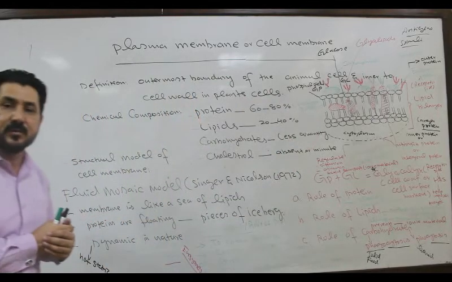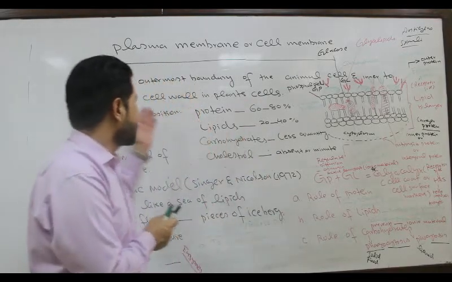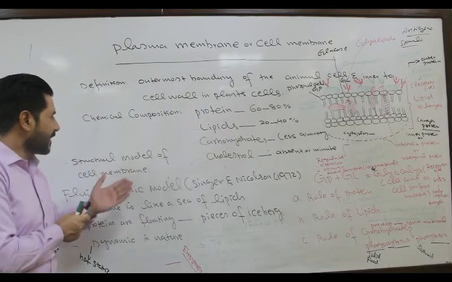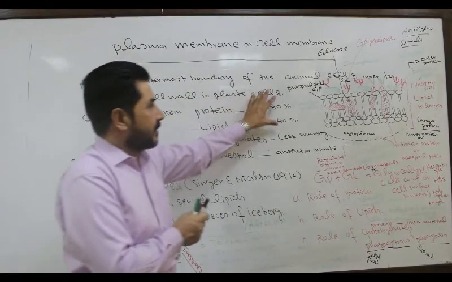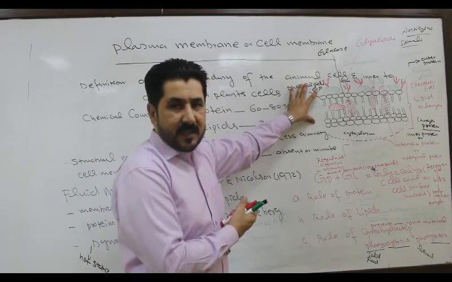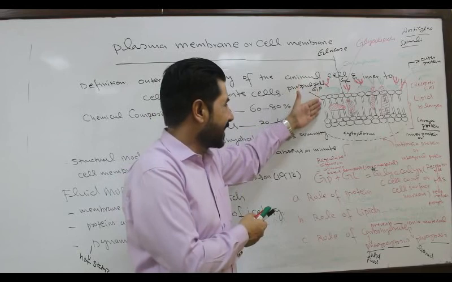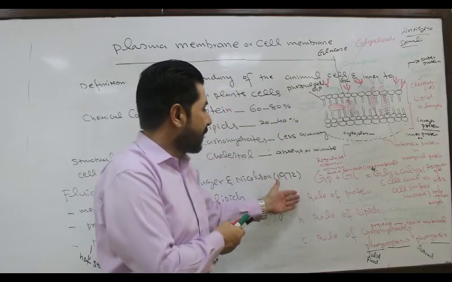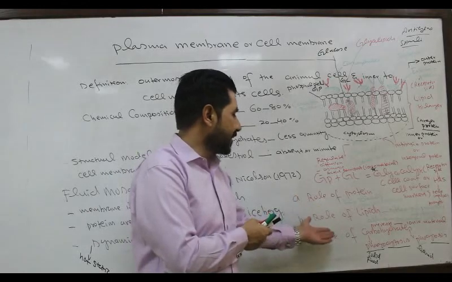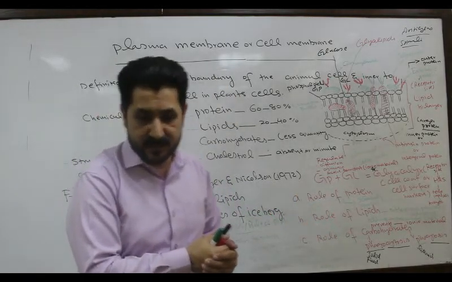So this is all about the cell membrane and its function, its chemical composition, and structural model, which can be revealed from the diagram of the fluid mosaic model, and this is the role of protein, the role of lipids, and the role of carbohydrate. Thank you very much.